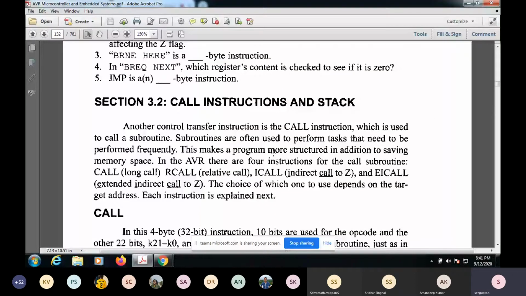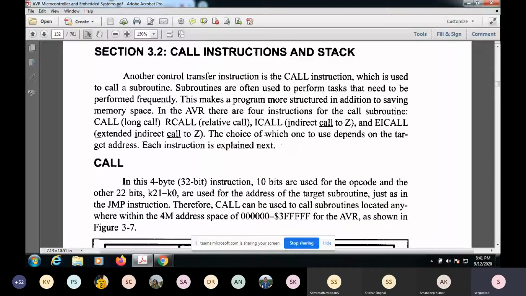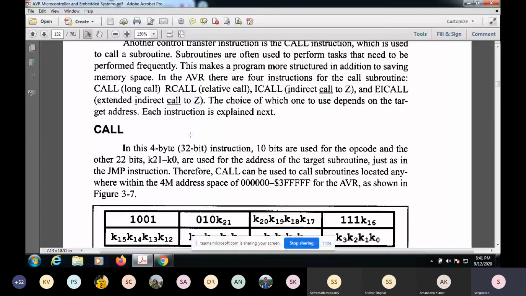Okay, call instructions and stack. The stack is again an important thing. Call is a 4-byte instruction, where 10 bits are used for the opcode and the other 22 bits are for the address.